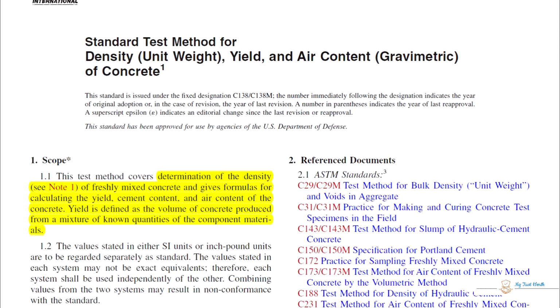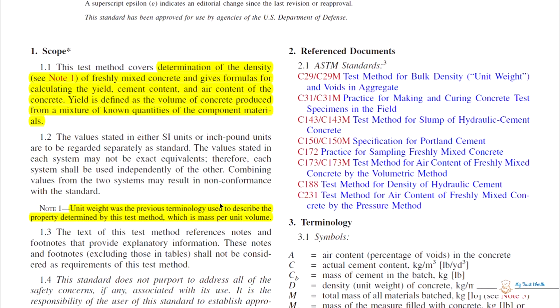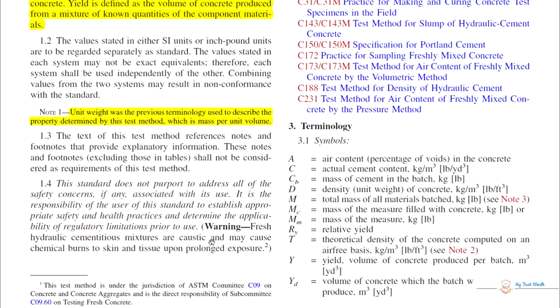Yield is defined as the volume of the concrete produced from a mixture of known quantity of the component material. So components are known, and yield is the output, that is, how much concrete can be formulated from those components. It is not necessary that your concrete is equivalent to those components, so your yield will be quite lower than the original components. So these are general prescriptions.